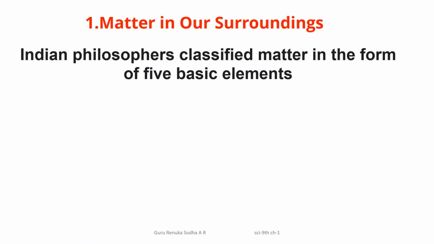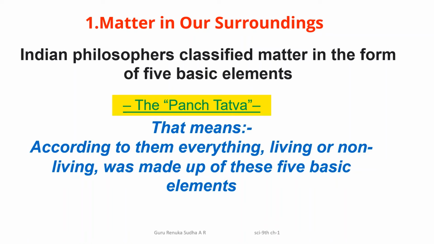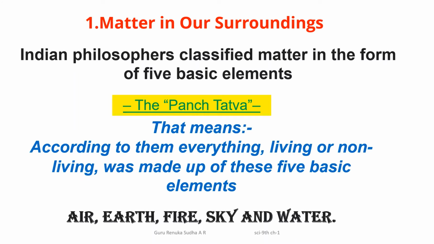Our Indian philosophers classified the matter present in our universe or on our earth in the form of 5 basic elements, and they called them the panchatattvas of earth. By that they wanted to say that all living things present on earth are made by 5 basic elements like air, earth, fire, sky and water.